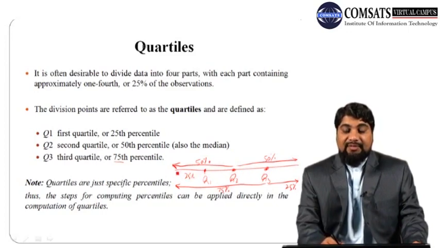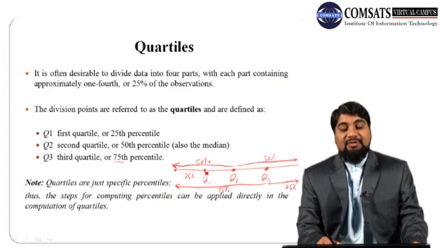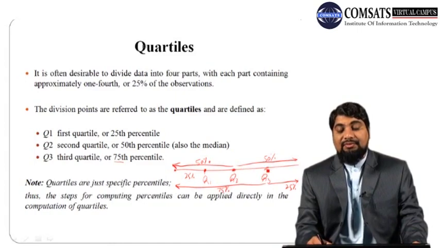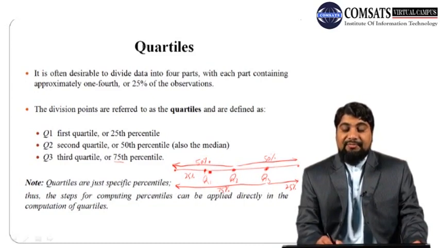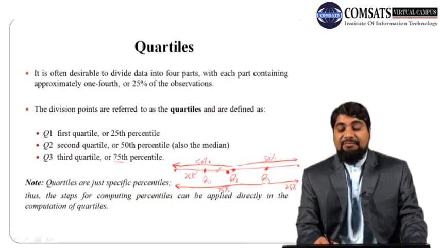From the minimum value to Q1 we have 25%, from Q1 to Q2 another 25%, Q2 to Q3 the next 25%, and Q3 to the maximum value 25%. So the full data is subdivided into 4 equal parts.